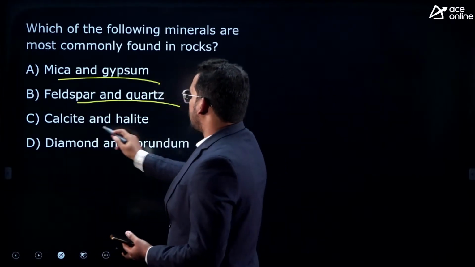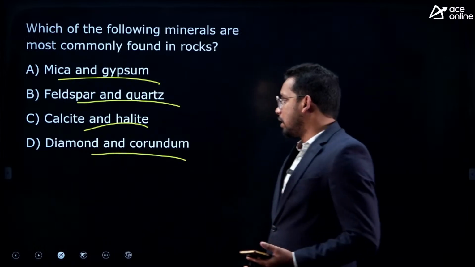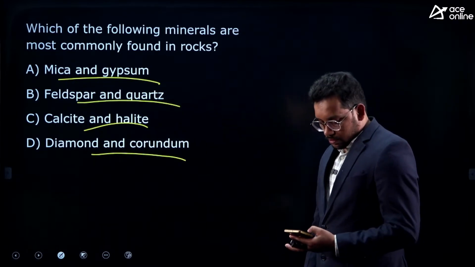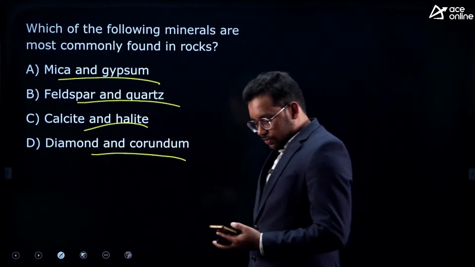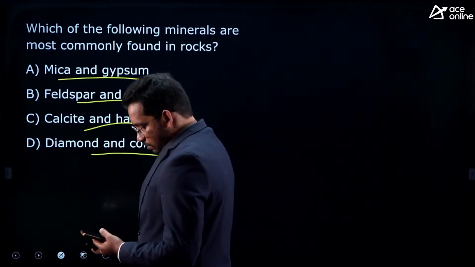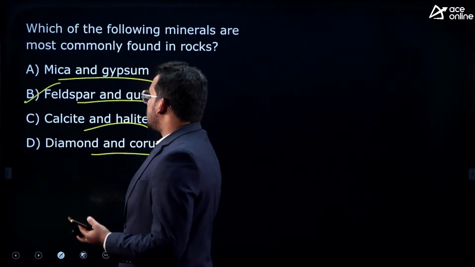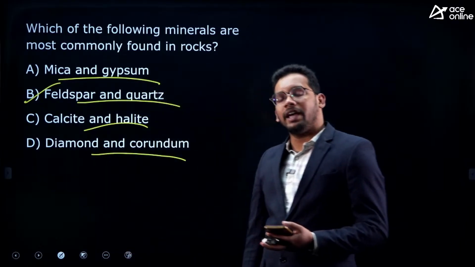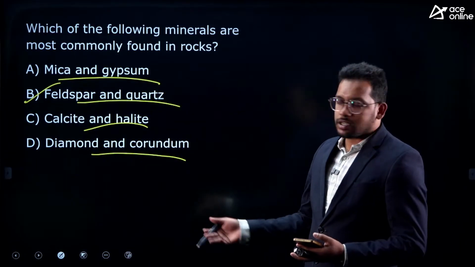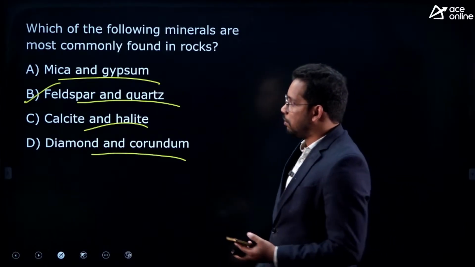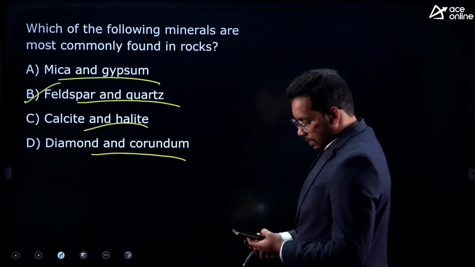Mica, gypsum, feldspar, quartz, calcite, halite, diamond and corundum. Right, very good, Venkat, Prakash. So feldspar and quartz are the major composition in almost all kinds of rocks, right? Diamonds and all these are very less. Gypsum, mica, these are very less. Correct, Ganesh.